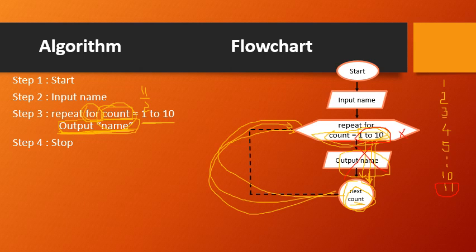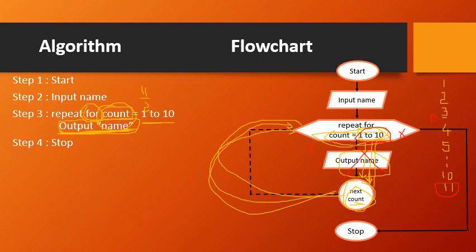Outside of the for means what? After this, step 3, what do we have? Stop. Once the condition becomes false, it has to stop. So for the false value, it comes over here and stops. If the condition becomes true, then it will repeat the execution of certain steps.